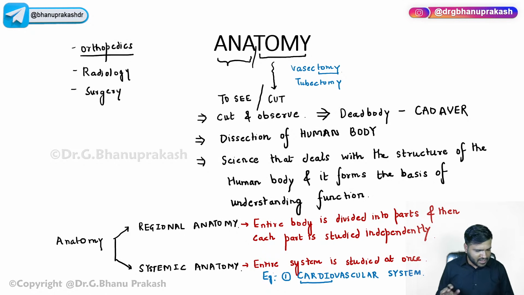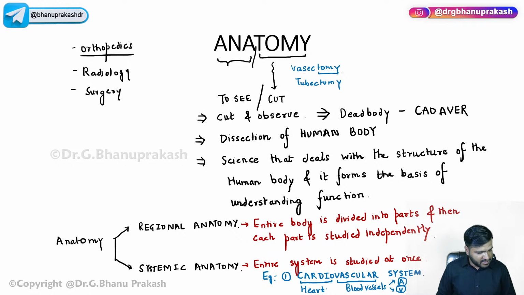I think you already know, cardio means the heart, right? And vascular means the blood vessels, the blood supply. The blood vessels are nothing but the arteries and the veins.